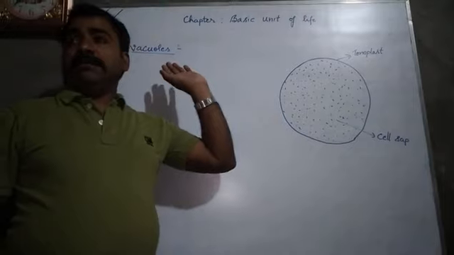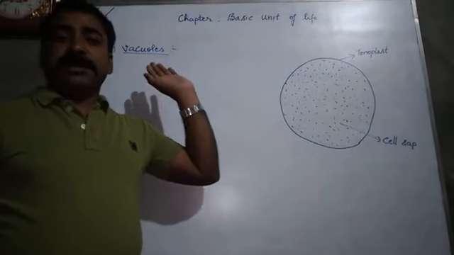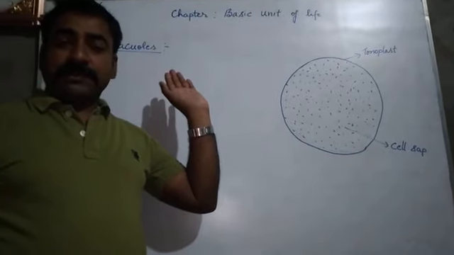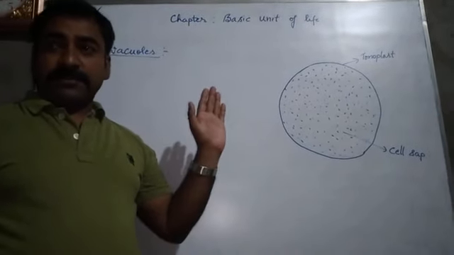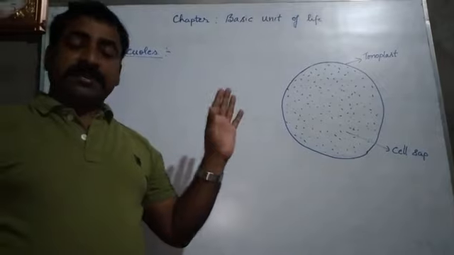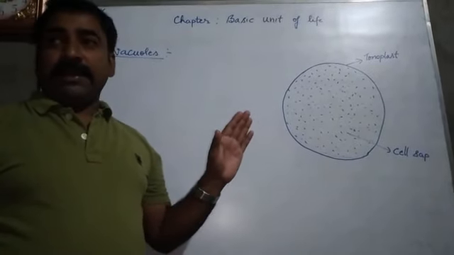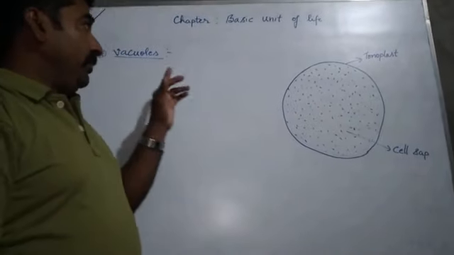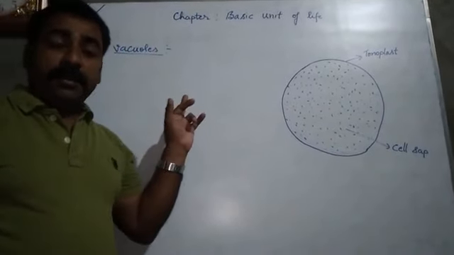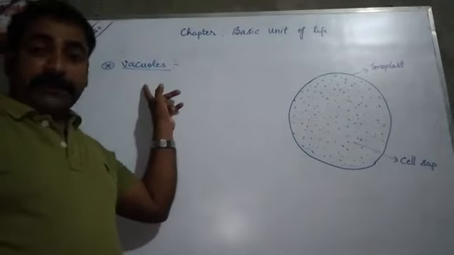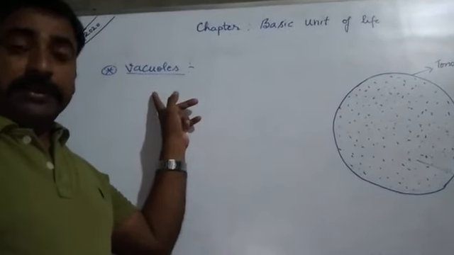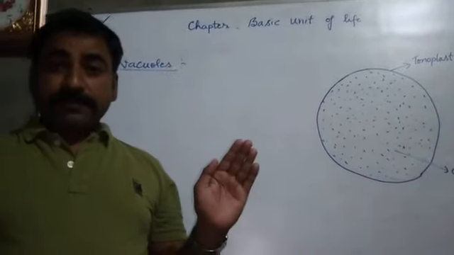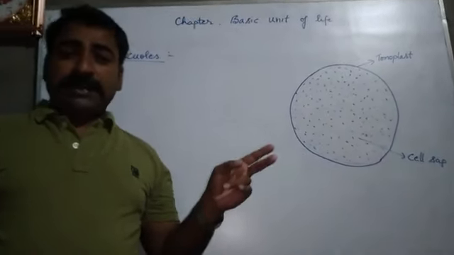In my last lecture I explained about the cell organelle mitochondria. I discussed its structure, as well as its function. Now today we will discuss the next important cell organelle, that is vacuoles. Vacuoles are also included in cell organelles, and vacuoles are present in both prokaryotic and eukaryotic cells.